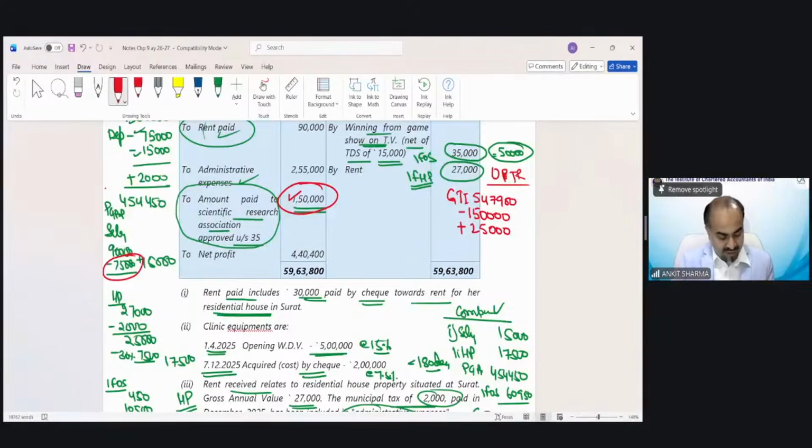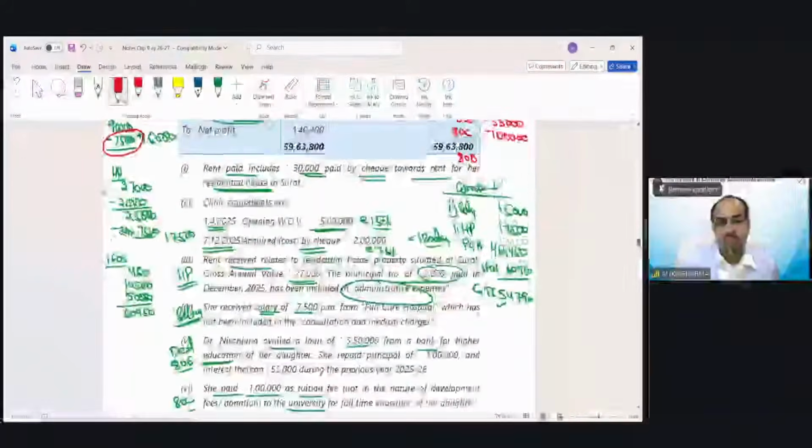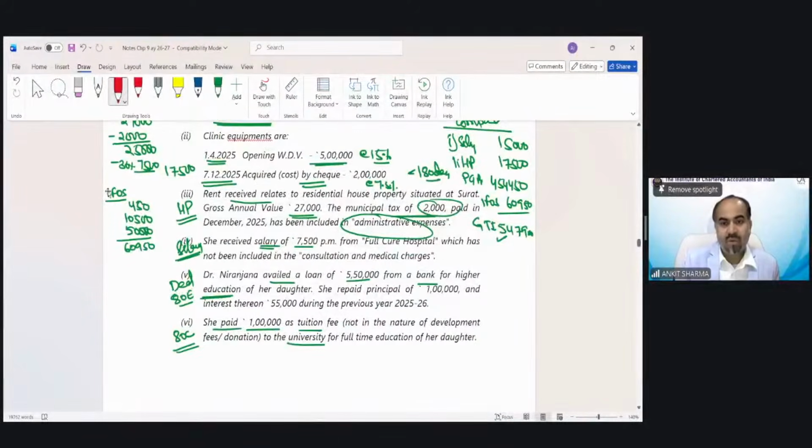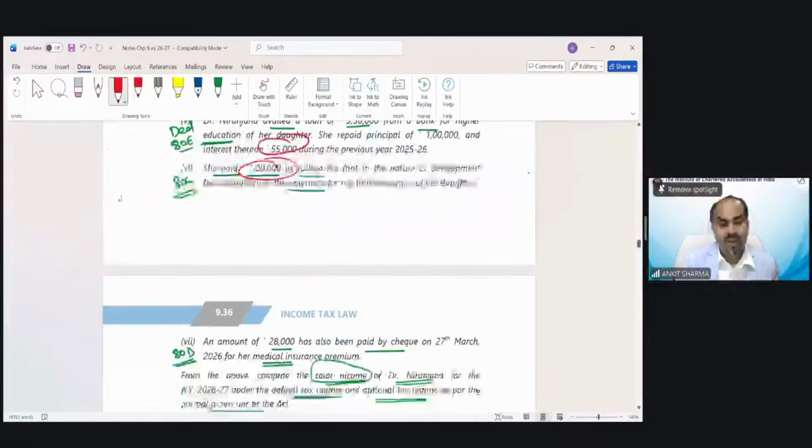After that, the other things we have to consider. Deductions of 80E, that is for higher education interest, that has been given in question, 55,000. 80C deduction, 1 lakh rupees. 80D deduction, you can see deduction details has been over here, 55,000. Interest part you can claim deduction. 1 lakh as tuition fees you can claim deduction, and this is for 80D.